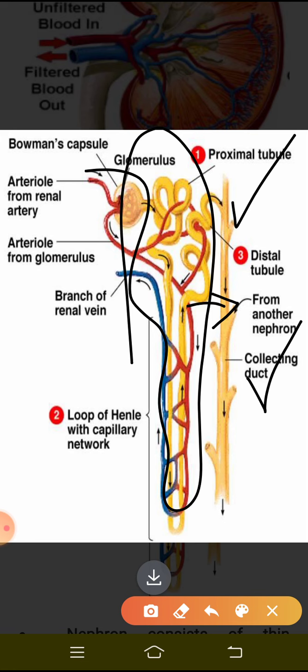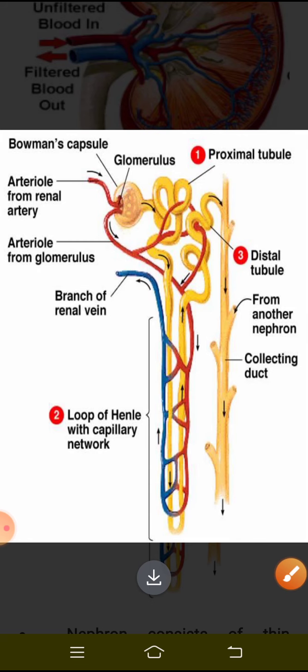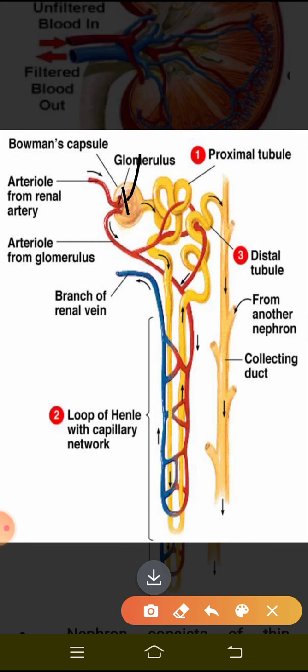Now the question is how this blood, which contains the waste products, gets filtered. I already told you the blood contains some waste products, right? So how do they get filtered? What happens to the glomerulus which is attached to the Bowman's capsule? See, this glomerulus is attached to this Bowman's capsule, right? So that we will understand in detail.